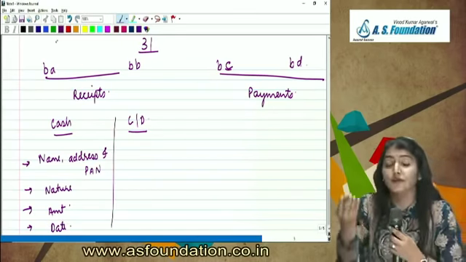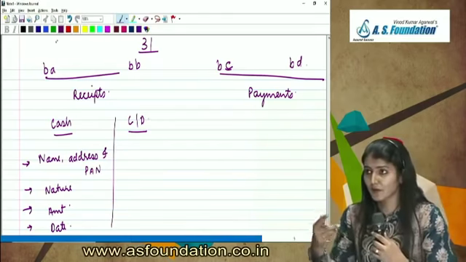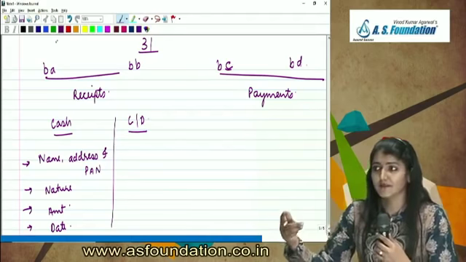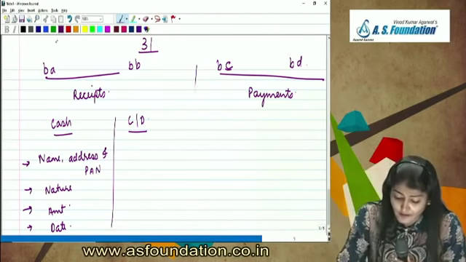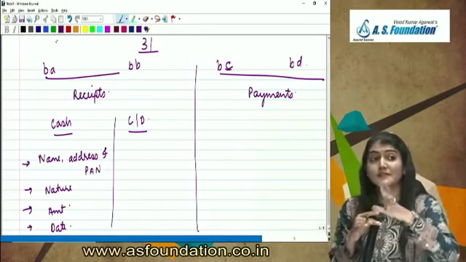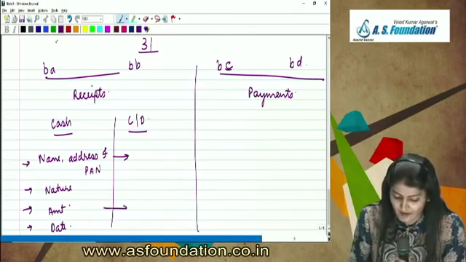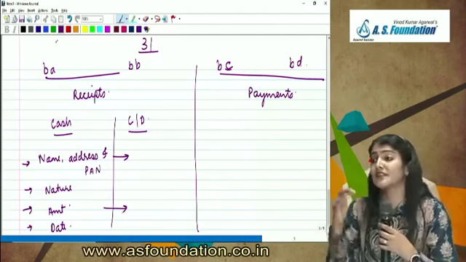If more than 2 lakh rupees have been received in cash. Right, more than 2 lakh rupees have been received by check or draft, which is not an account paid check or a draft. Then name, address, PAN and the amount. Then it says we don't want the nature and the date.